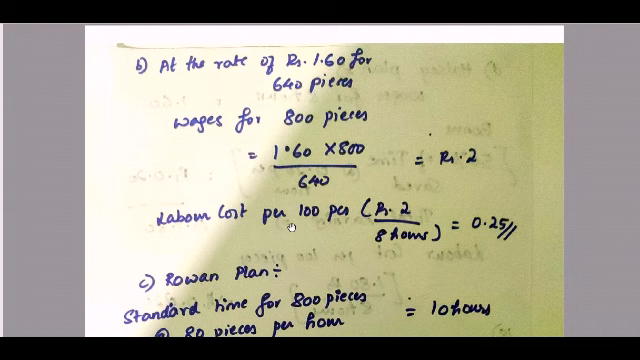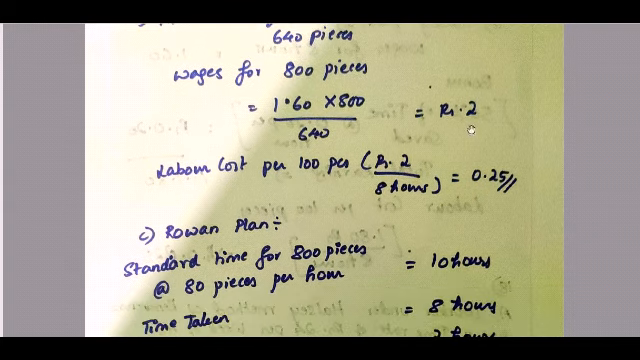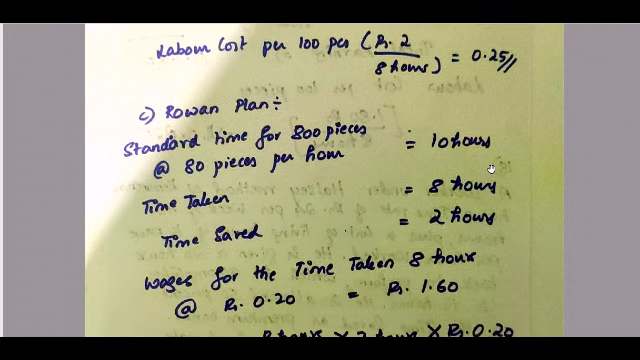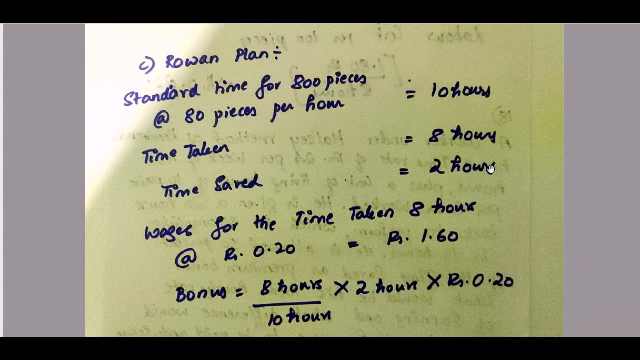So the labor cost per 100 pieces is equal to 2 rupees divided by 8 hours, which is 0.25. Under the third method, which is the Rowan method, the standard time for 800 pieces at 80 pieces per hour is 800 divided by 80, which gives 10 hours. But the time taken by the worker is 8 hours. So the time saved is 10 minus 8, which is 2 hours.